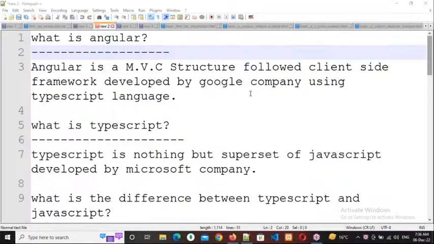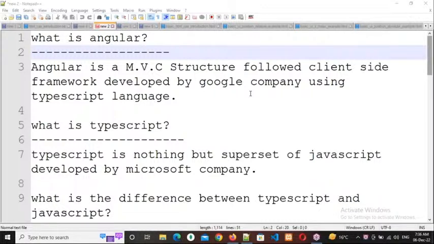Clear, everyone? Please respond. So by using any language, you can develop n number of frameworks, but by using a framework, we cannot develop any language. That is also one difference.